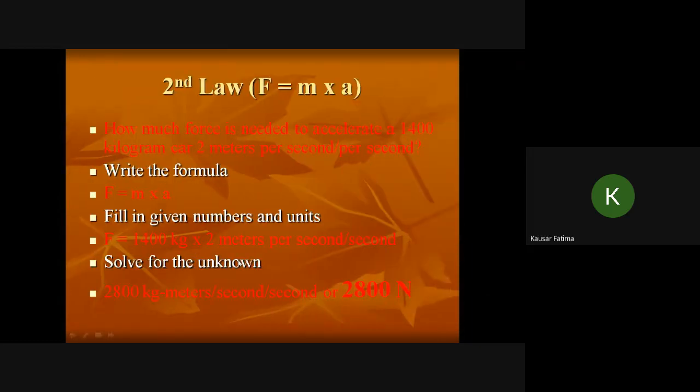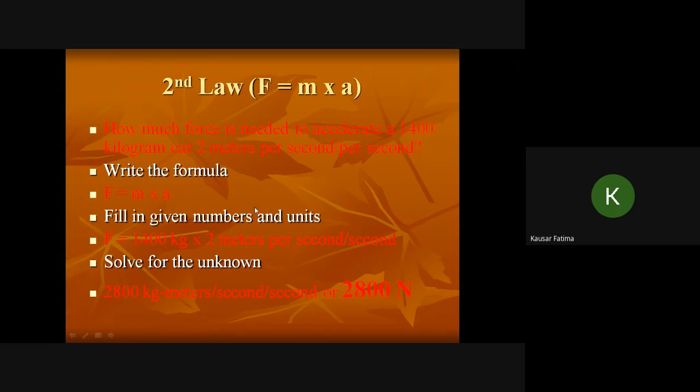Okay, so here you have to solve this question. How much force is needed to accelerate a 1400 kilogram car at 2 meter per second square?